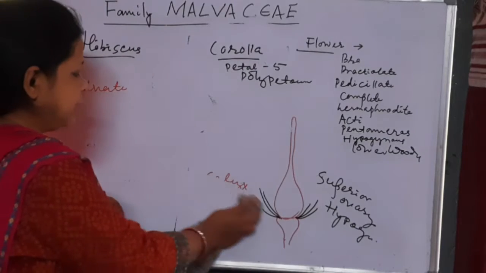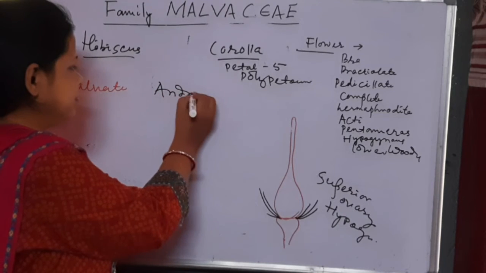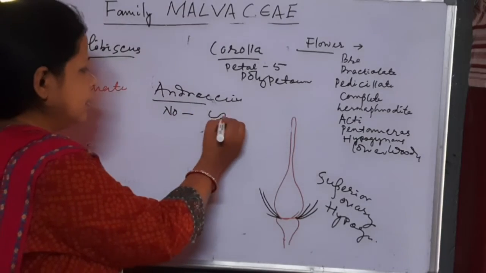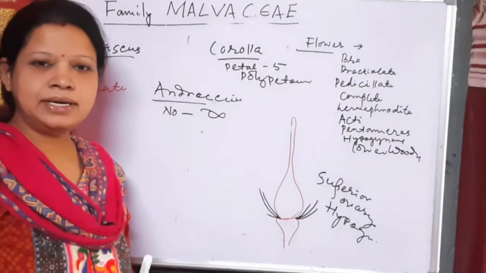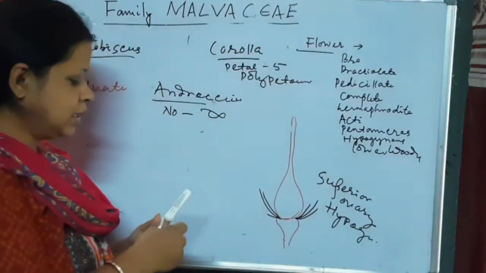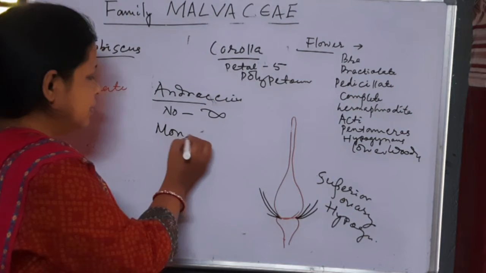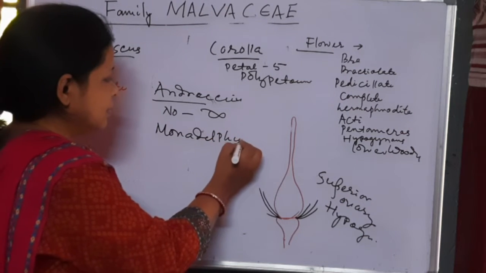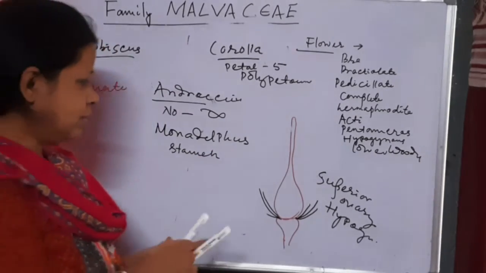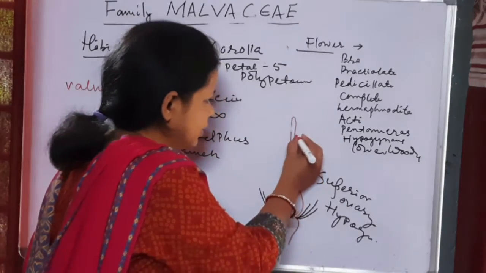Next, stamens. Number of stamens or androecium: uncountable or indefinite number of stamens, or numerous stamens. And the stamens are grouped together into a single bundle, that is called monadelphous condition. Monadelphous stamen means all the stamens are grouped together to form a single bundle,